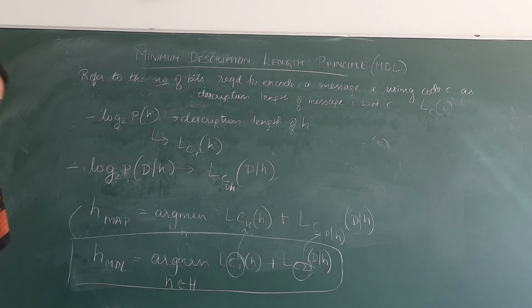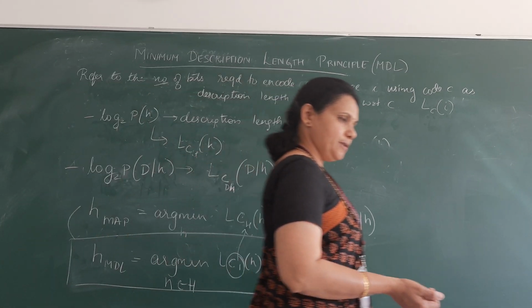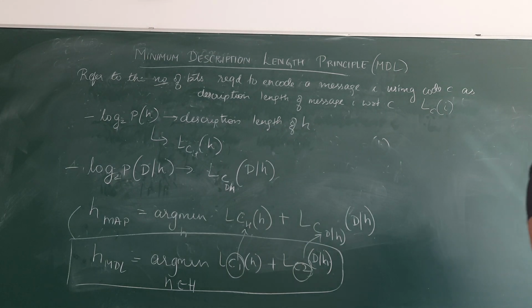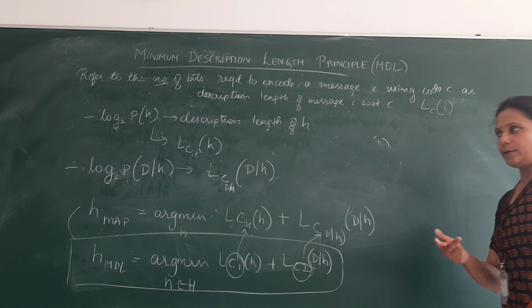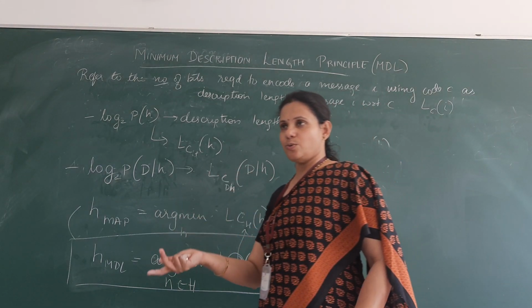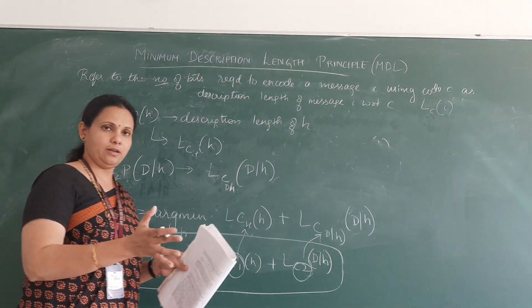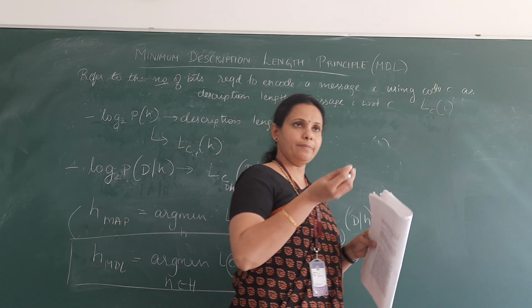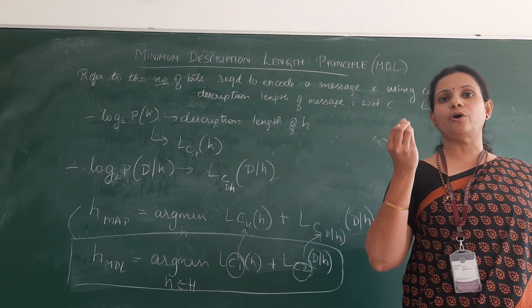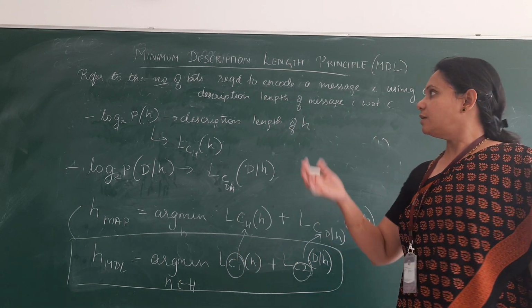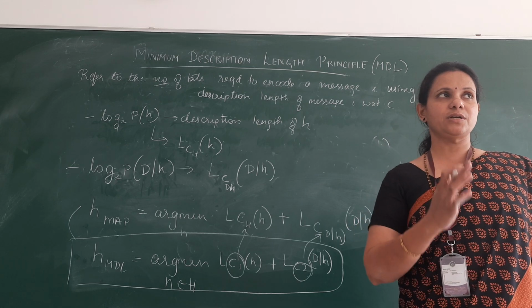So what does this minimum description length principle use? Whenever I want to transmit bits across networks, or from one place to another, we choose the model which can be described using the least number of bits. That is the minimum description length principle.